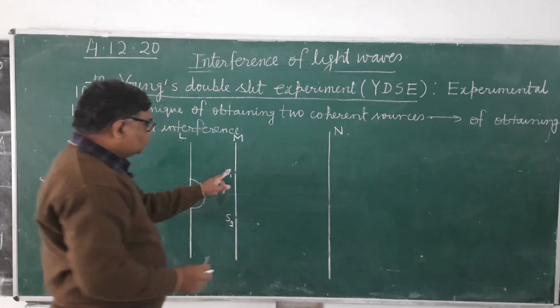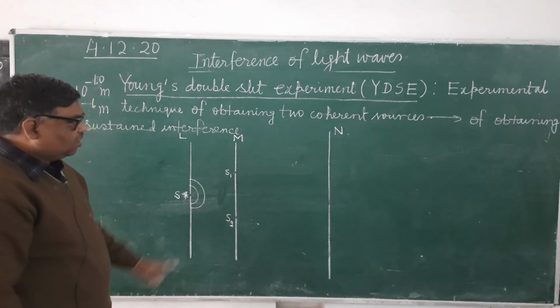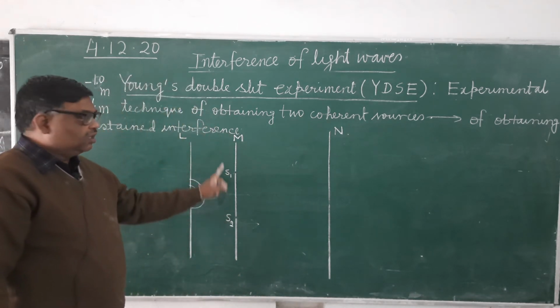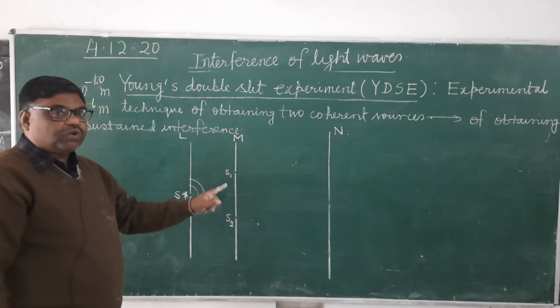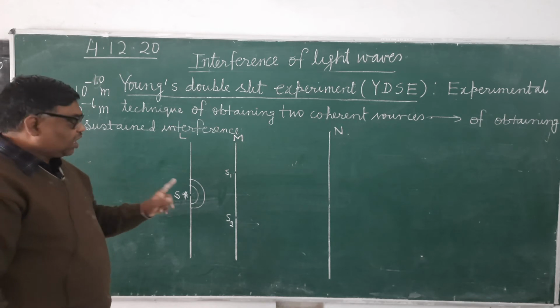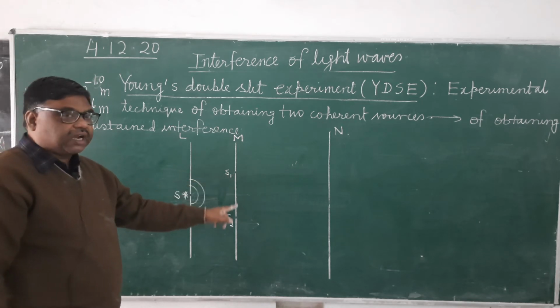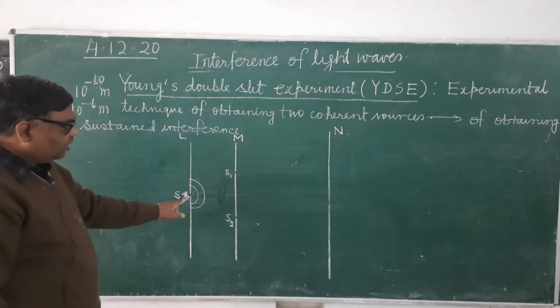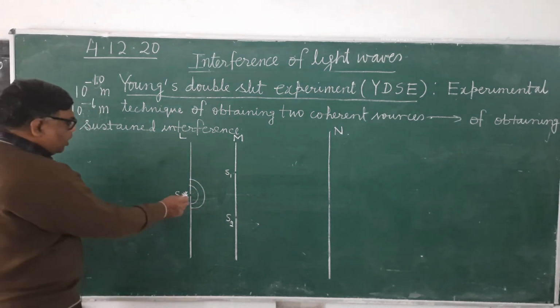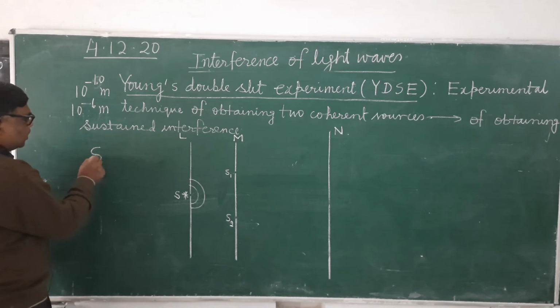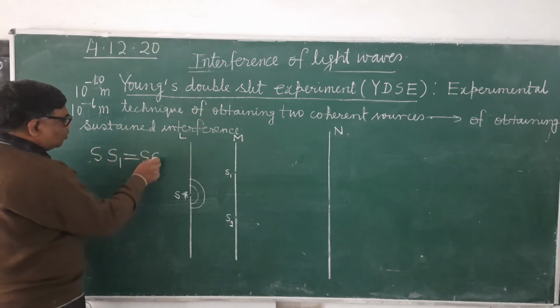So this opaque screen M consists of two rectangular narrow slits, S1 and S2, which are parallel to this as well as parallel to each other, and their distances from S remain the same, that is SS1 will be equal to SS2.